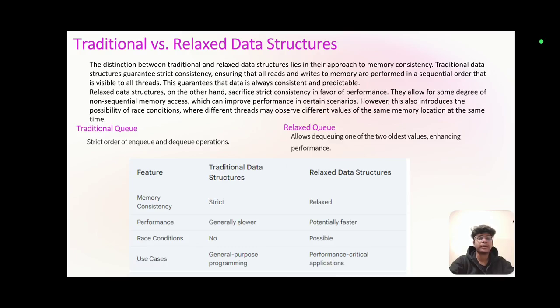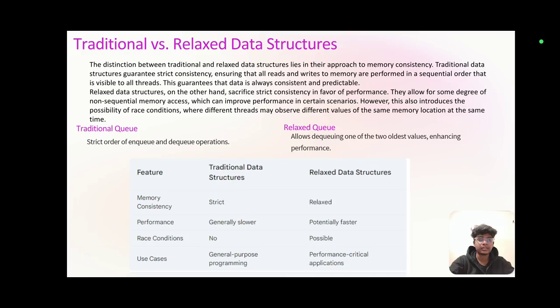The distinction between traditional and relaxed data structures lies in their approach to memory consistency. Traditional data structures guarantee strict consistency, ensuring that all reads and writes to memory are performed in a sequential order that is visible to all threads. This guarantees that data is always consistent and predictable.